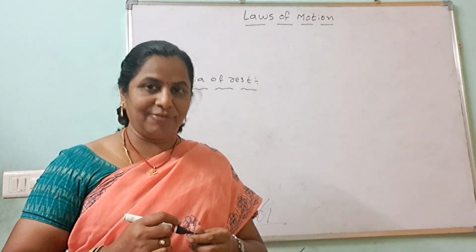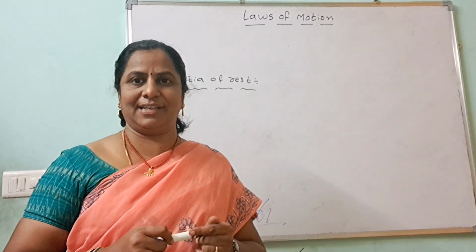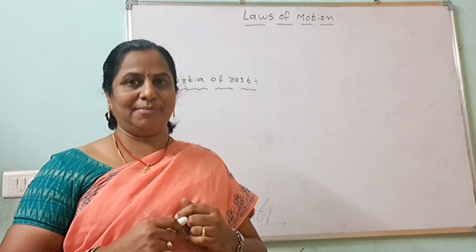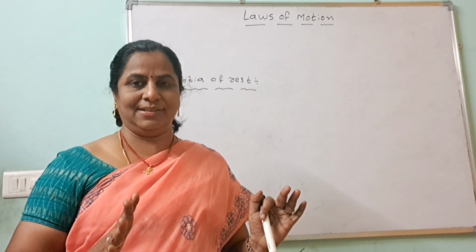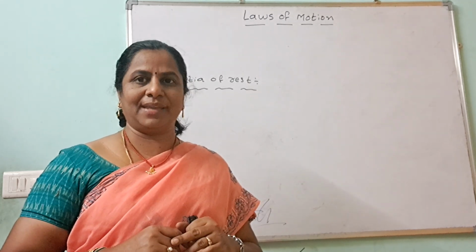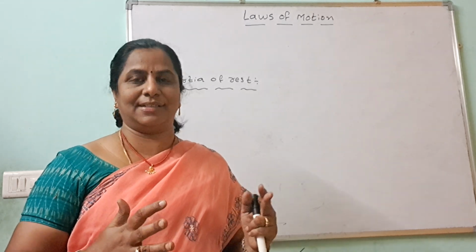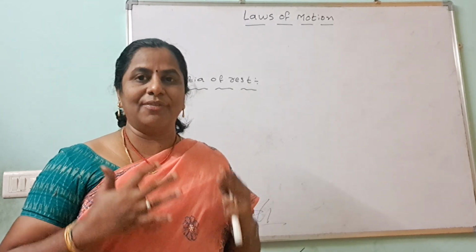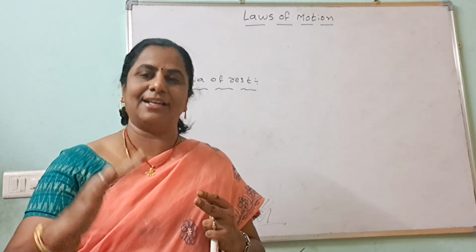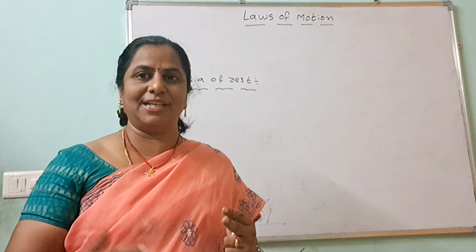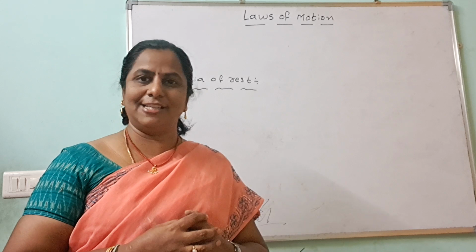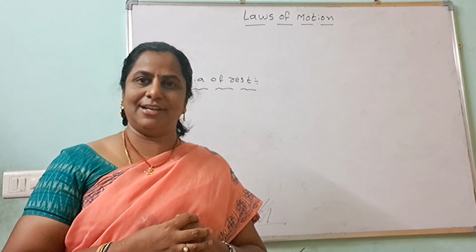In our daily life, where do we observe inertia of rest? Suppose we are in a bus and the bus is at rest. Suddenly the bus driver starts the bus. We feel a sudden jerk. Why? We are still at rest and want to continue at rest. That's why we feel a sudden jerk. This is one example of inertia of rest.